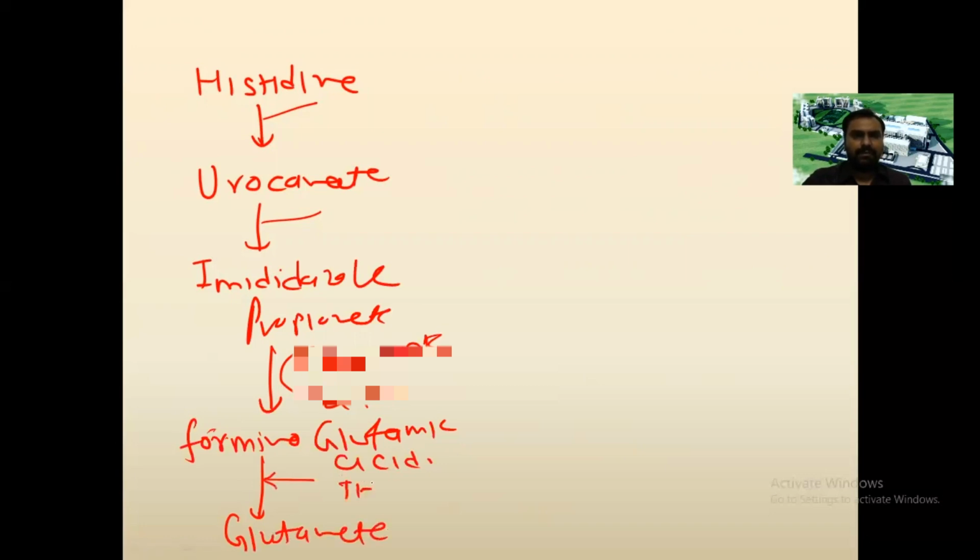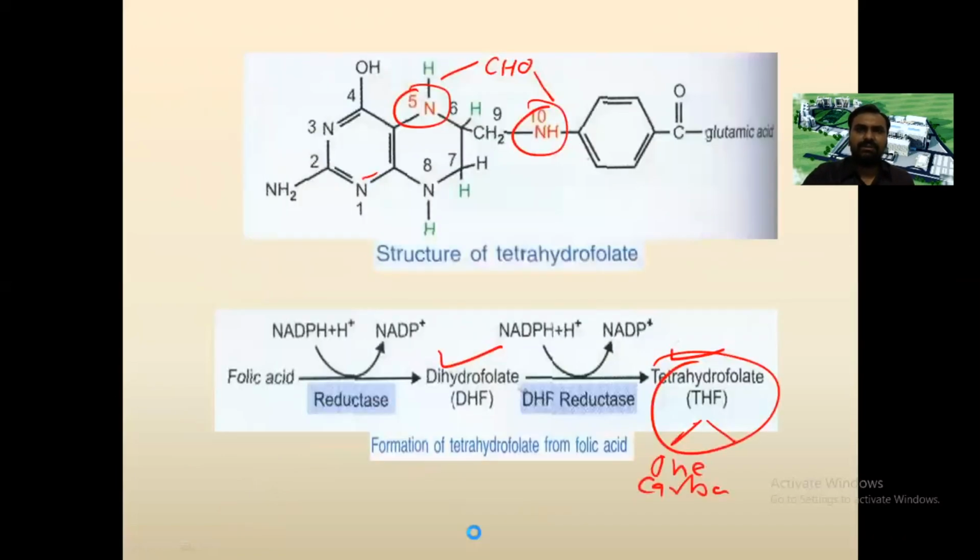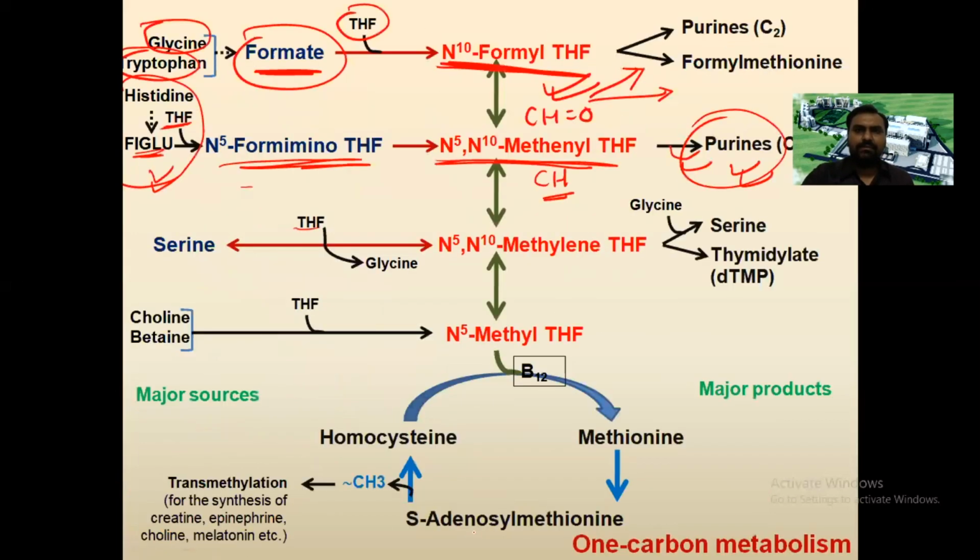Here tetrahydrofolic acid will take up the formimino group and form formimino tetrahydrofolic acid. This formimino THFA is converted to methenyl tetrahydrofolic acid, which will give its carbon to the purine.